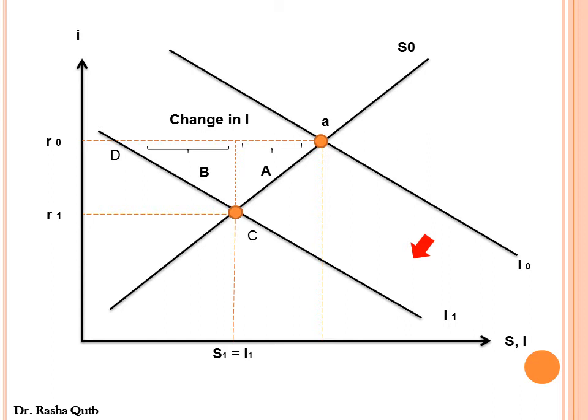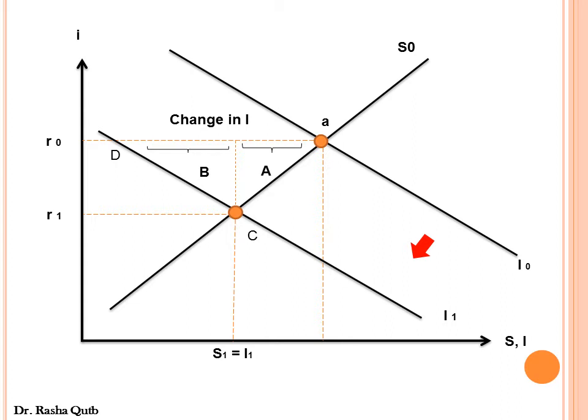Here we're asking about the impact of this reduction in autonomous investment on the aggregate demand, whether the aggregate demand increased, decreased, or remained constant. First of all, in a very short run, the aggregate demand would decrease as a result of a reduction in autonomous investment. The reduction in aggregate demand is measured by the horizontal distance between the old and the new investment curve, which is distance A plus distance B.